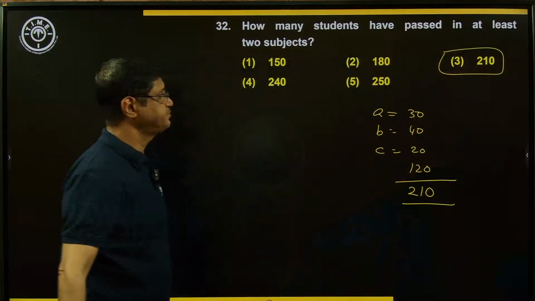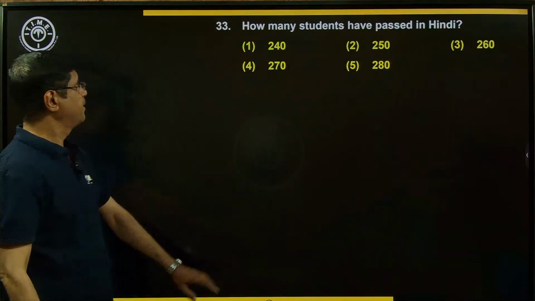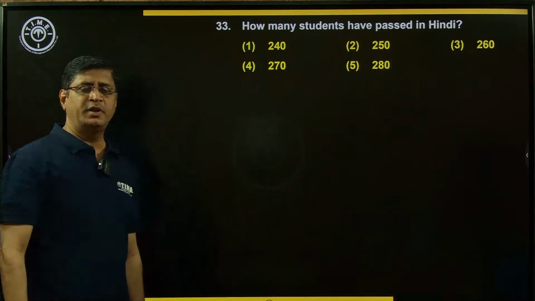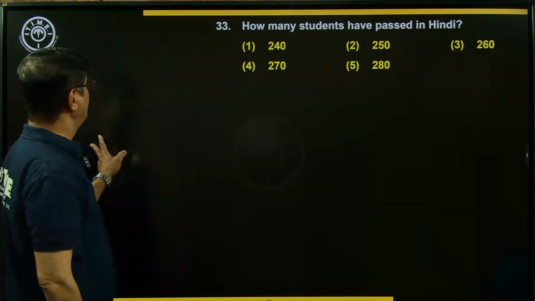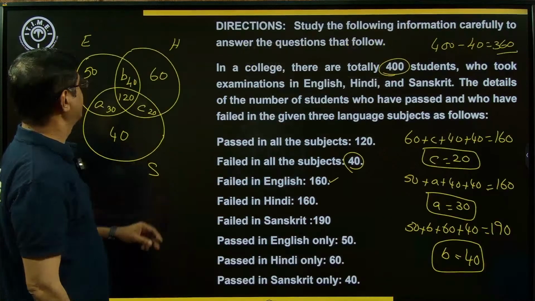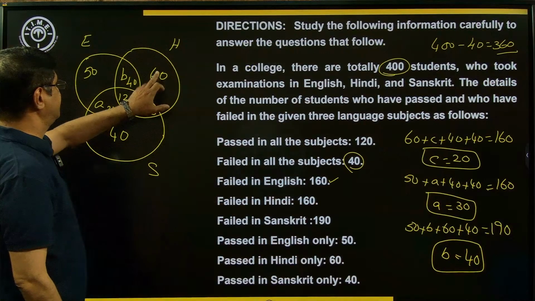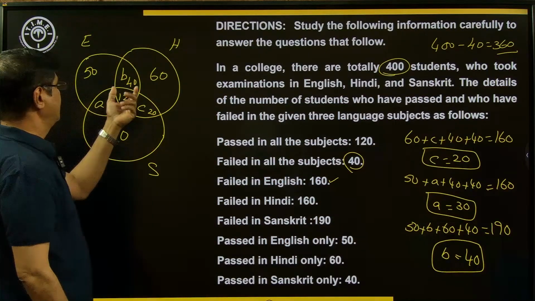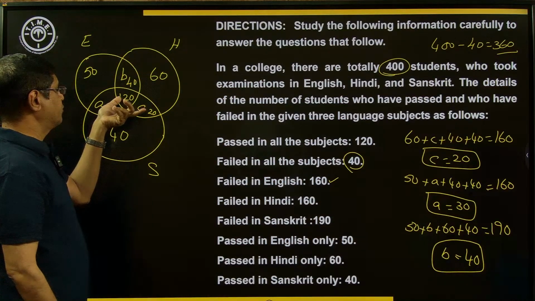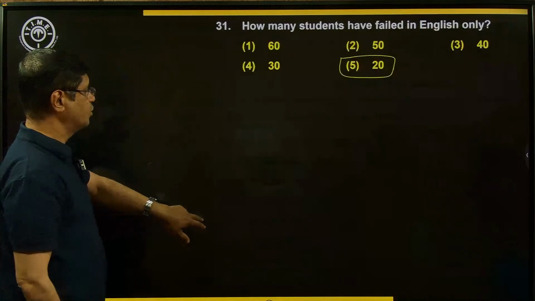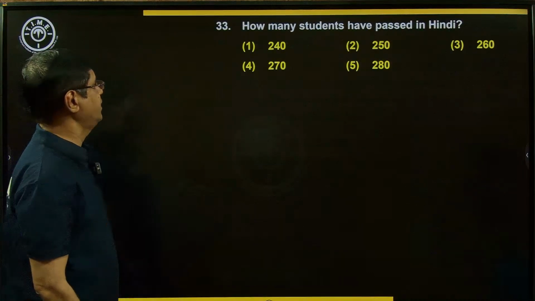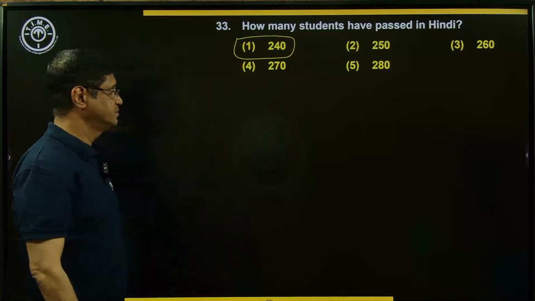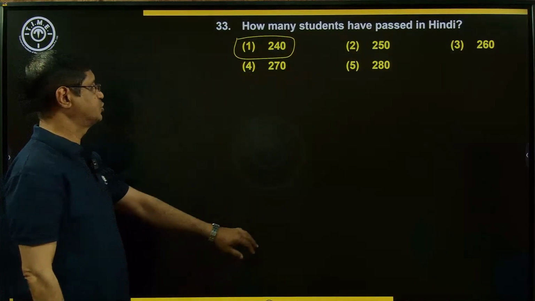Choice 3. Next. How many students have passed in Hindi? Just look at the diagram. Hindi pass, 60, this is the Hindi pass. 60 plus 40 plus 20 plus 120. 60 plus 40 is 100. 100 plus 140 is 240. So the value is 240. The right choice is option number 1. First choice is the right answer.